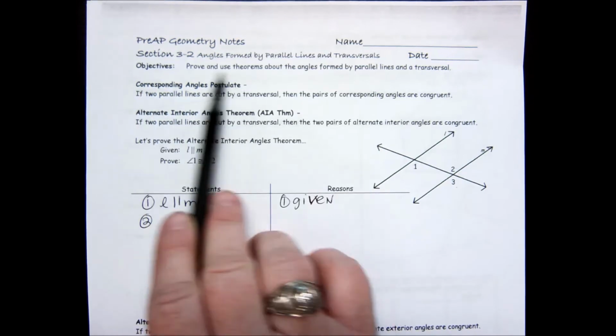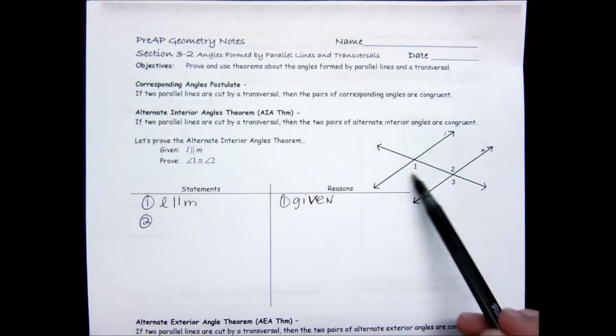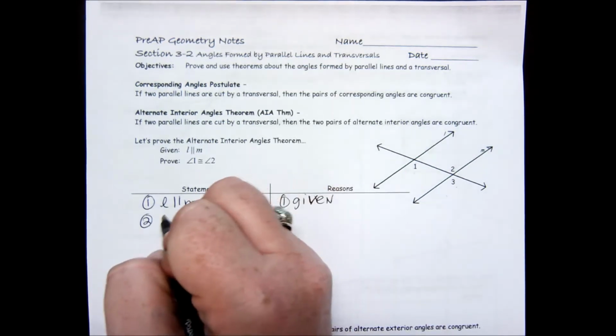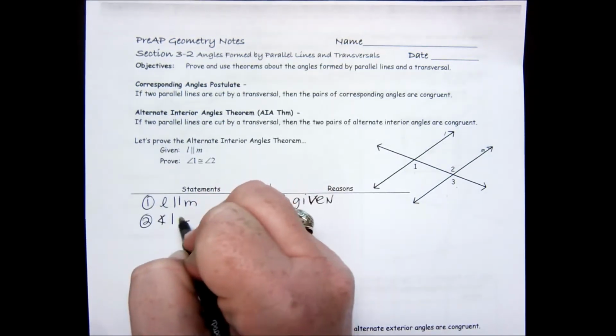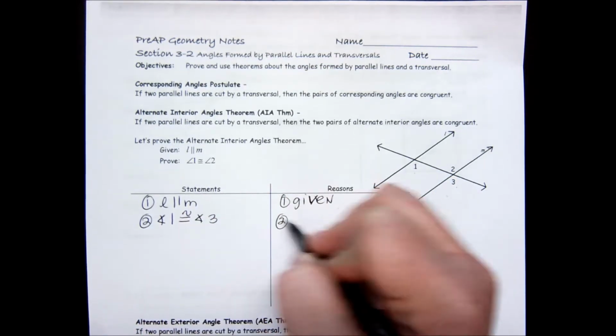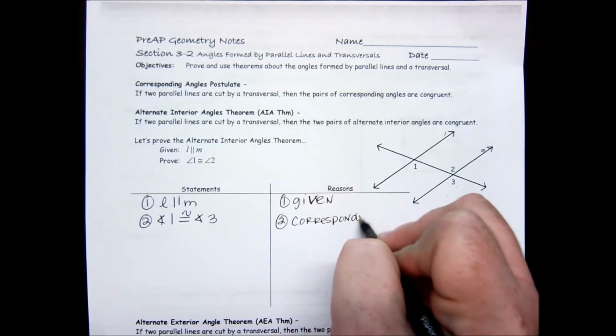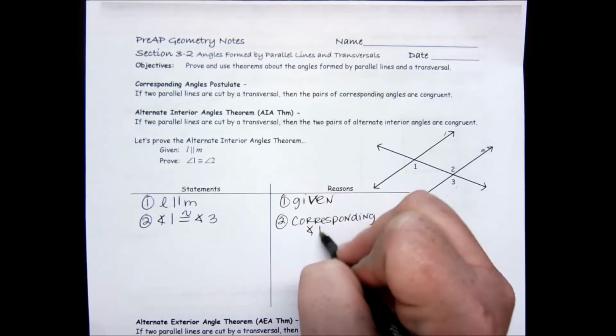Because up here it says in the corresponding angles postulate that if I have corresponding angles, then they're congruent. So angle 1 is congruent to angle 3, and that's by the corresponding angle postulate.